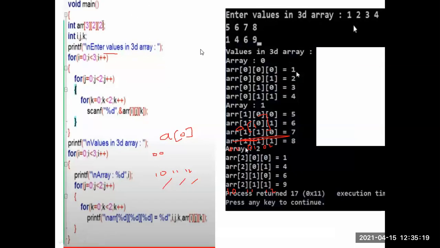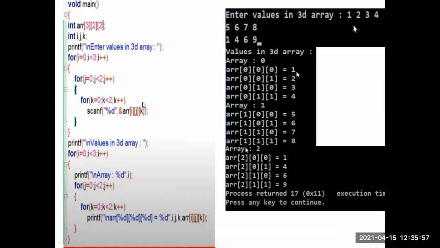So see the program here. I am taking here 3 arrays, that's why we will print here total 3. See here how many arrays are there? 0 array, 1 array, 2 array. I am taking here 3, that's why we are displaying 3 arrays. I am taking 3 variables: I is for array size, J is row and K is column. In the same way, I already explained to you.